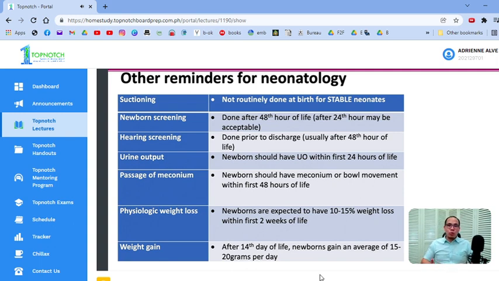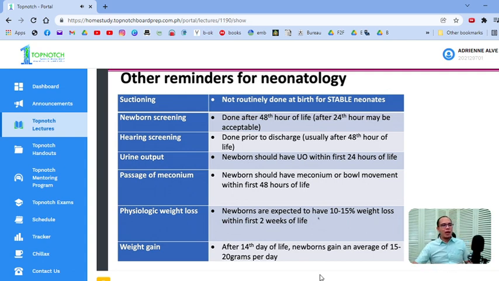Okay? So for preterms, 15 to 20%, mas mataas yung allowable. For full terms, it's 10 to 15% within the first 2 weeks of life. Meaning kapag 3,000 grams yung newborn mo, he is allowed to lose around 10%, which is 300 grams during the first 10 to 14 days of life. Okay? So of course, pag day 2 pa lang, binagsak na yung 10%, mabilis yun. So we have to be wary. You have to check kung ano yung problema.